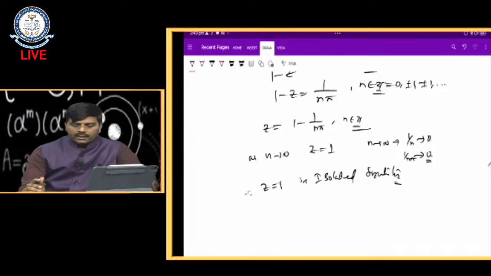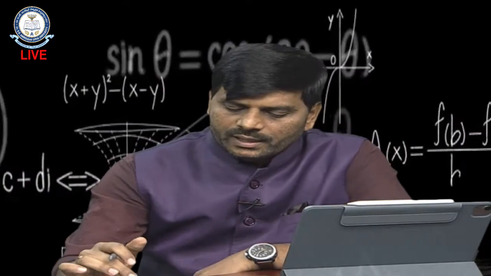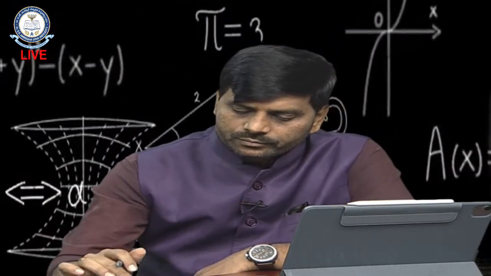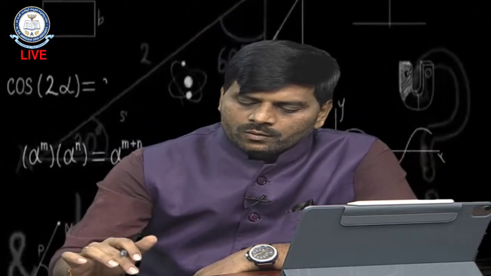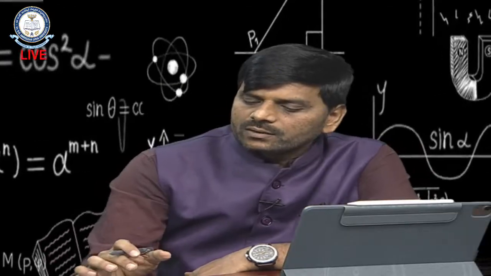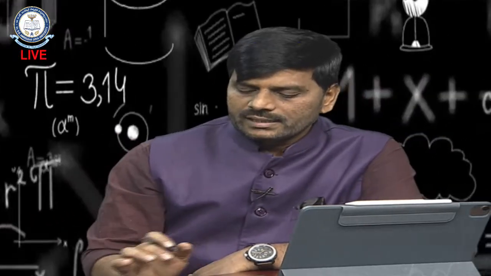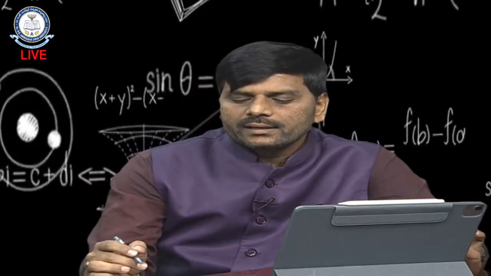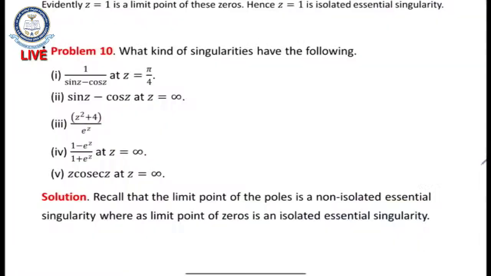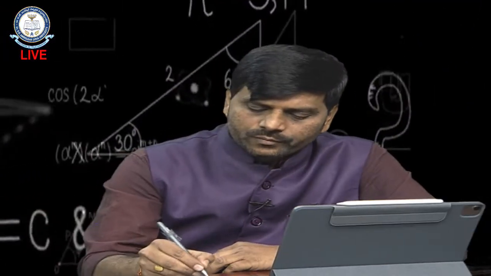So now let us discuss the continuation here. What kind of singularities do the following functions have? Let us discuss which types of singularities exist here. The first one is 1 by sin z minus cos z. Let us discuss this problem.